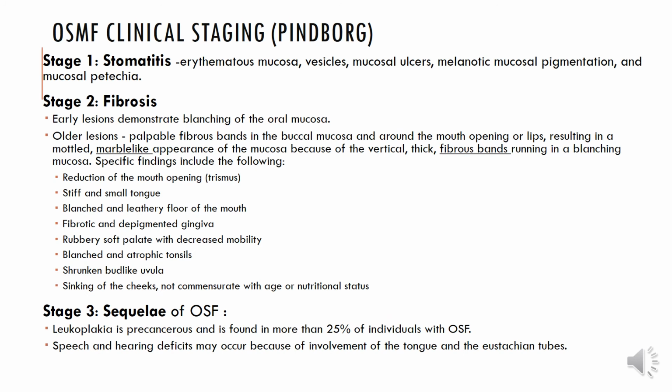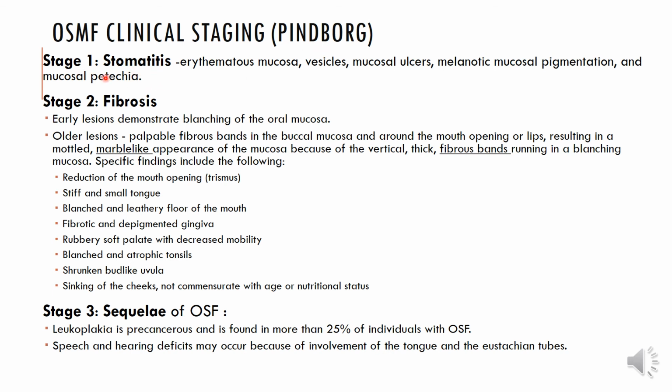This is an old clinical staging given by Pindborg. I've chosen to use it here because it still holds good. This is a simpler form of clinical staging which divides it into stage 1, 2 and 3. There have been various other forms of more complex and more detailed staging, but for ease I have chosen Pindborg's classification.